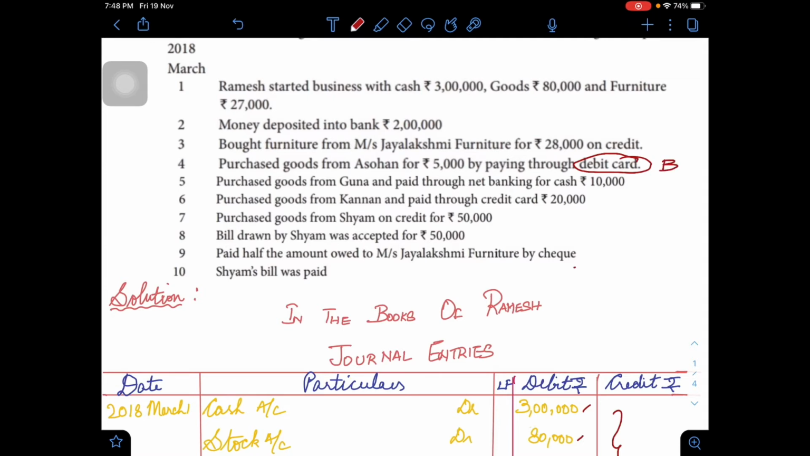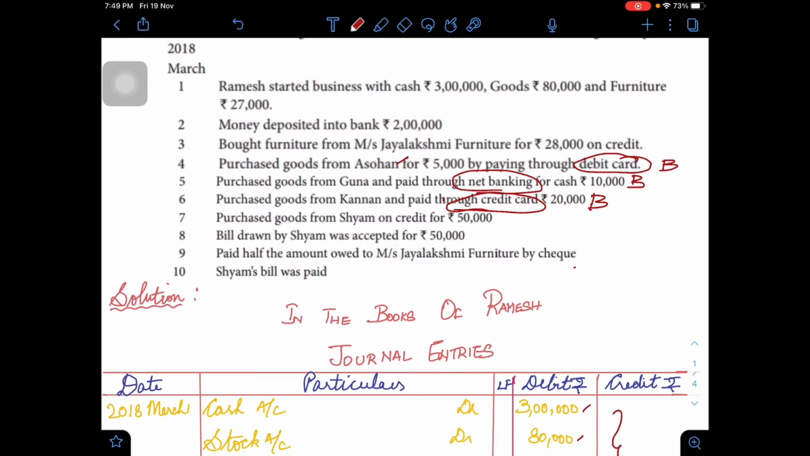Similarly, in the next transaction there is a purchase of goods, but here payment is made through net banking. This also is a bank transaction. Then on 6th, purchase of goods from Kannan, paid through credit card. Again a bank transaction is involved. The difference between this one and the above two is that payment in debit card is made with the balance they have. If it is a current account, probably for Ashokan, maybe he is allowed some balance, but let us not look into that part, just for clarification.